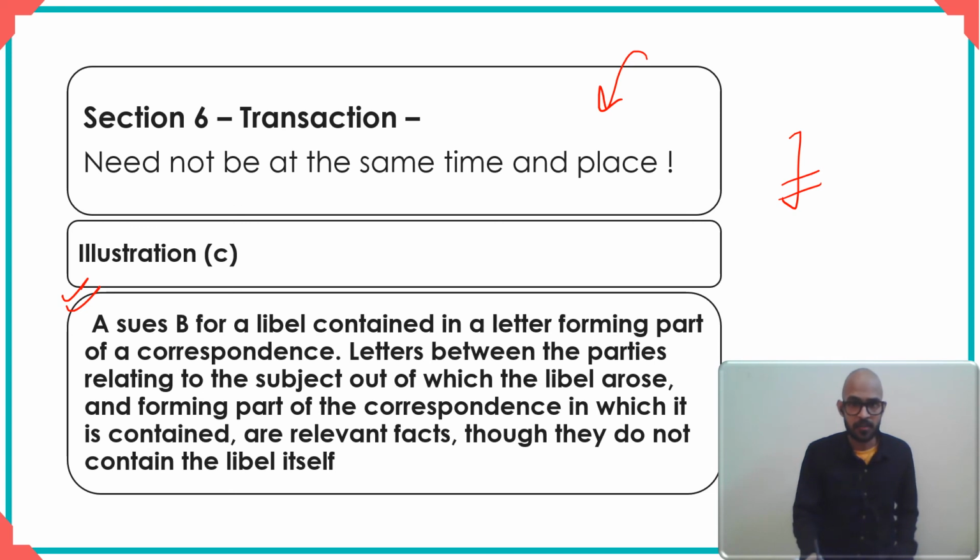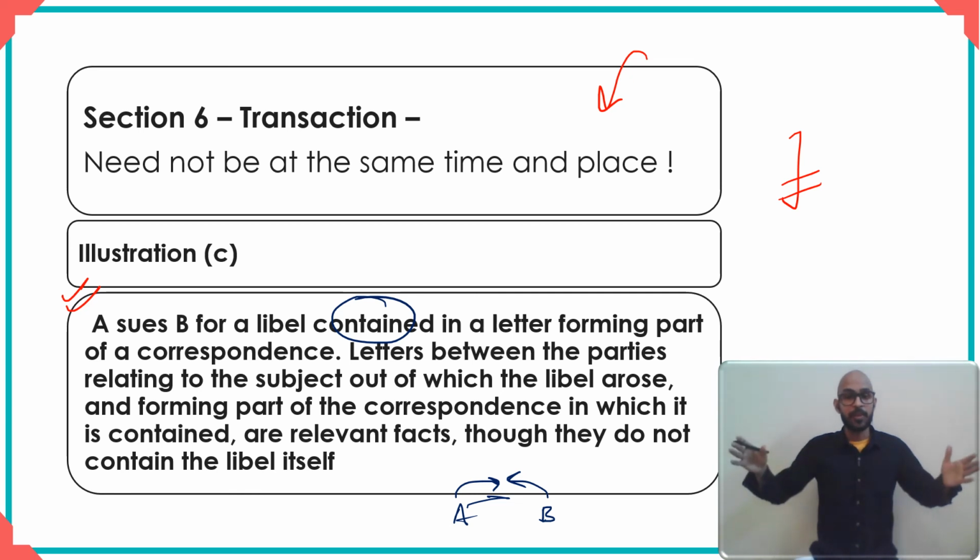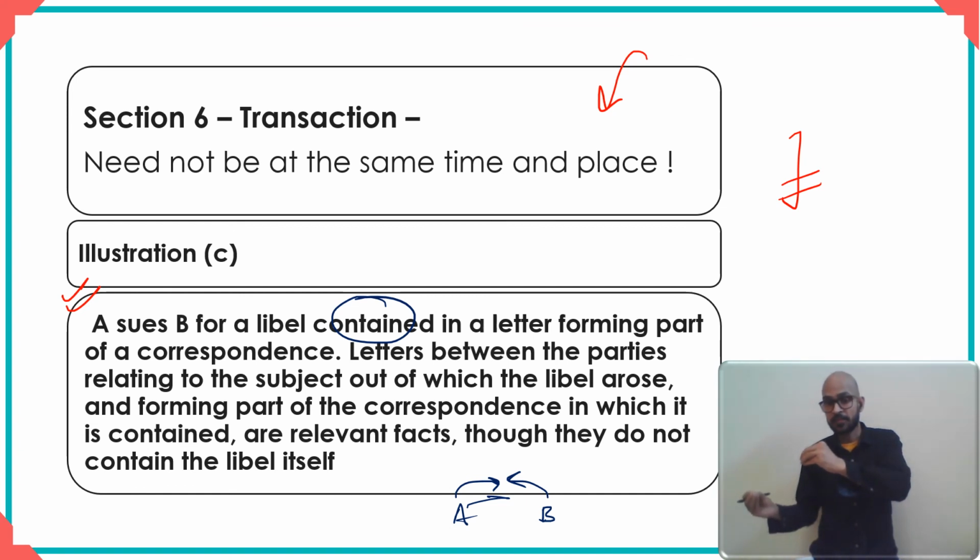Let us say there is a suit for a libel. A libel is a kind of defamation, right? So now there is A and B, okay? A and B are sending letters to each other. A sends letter to B, B sends letter to A, and this happens again and again. Now, these two people might be at different places, right? Perhaps there is an interval of 2 or 3 days between each letter. However, there is a conversation from A to B, and then there's a reply from here, there's a message from here, a reply from here. This is a transaction, although it is not at the same time or same place. It's an important point for you to understand as to what a transaction is.